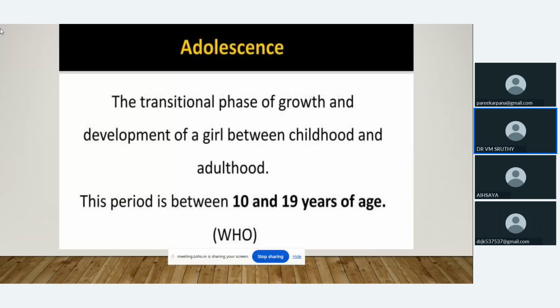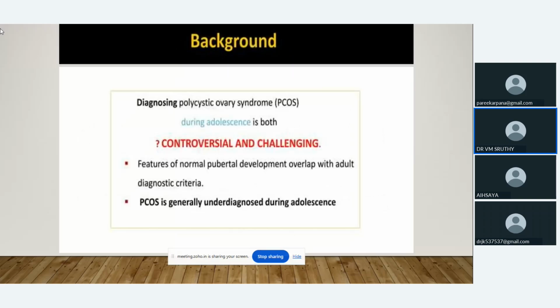I just want to insist on adolescent PCOS. What is meant by the adolescent period? The adolescent period is a transitional phase between childhood and adulthood, mostly ranging from 10 to 19 years of age. So adolescent PCOS is